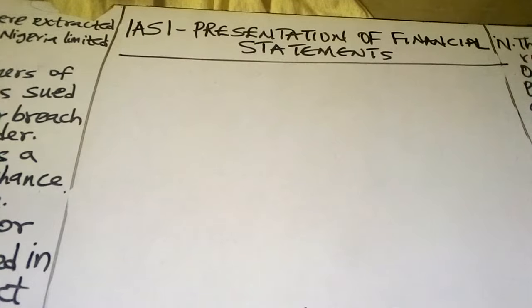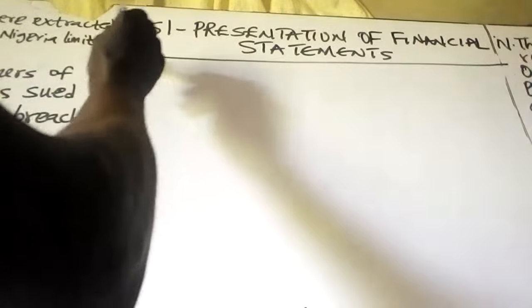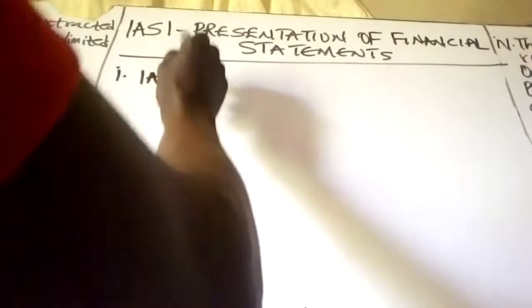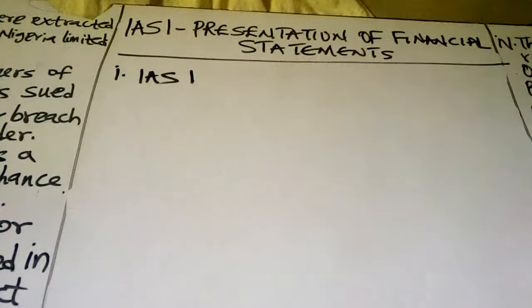The following standards were tested in the question I'm going to use as work example. Number 1, you have the IAS 1, which is all about the presentation of financial statements.